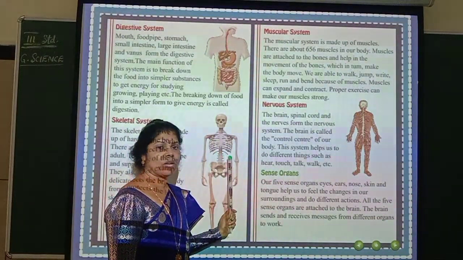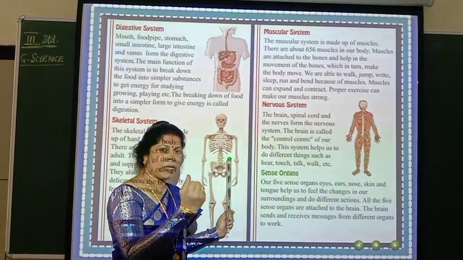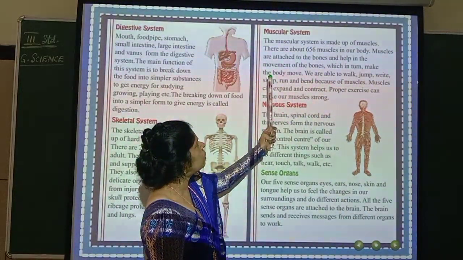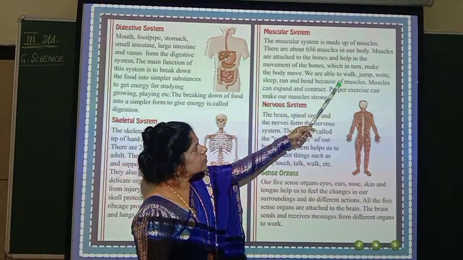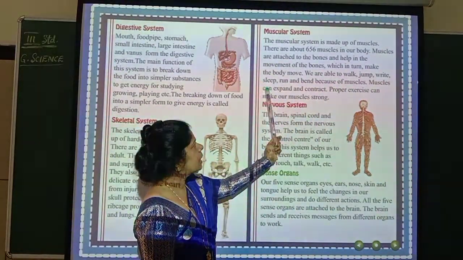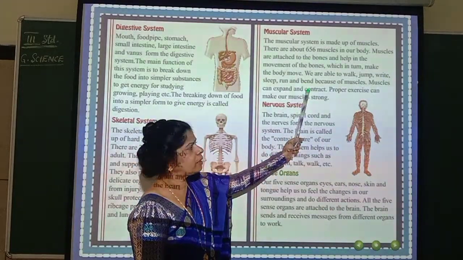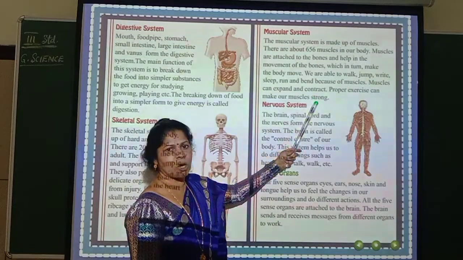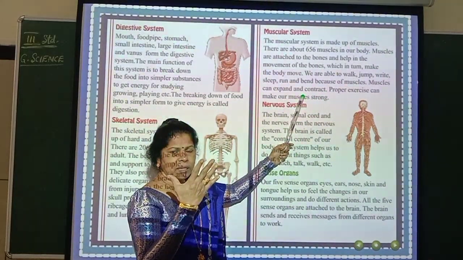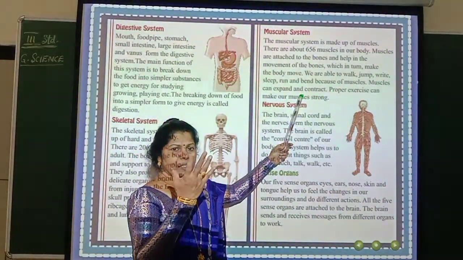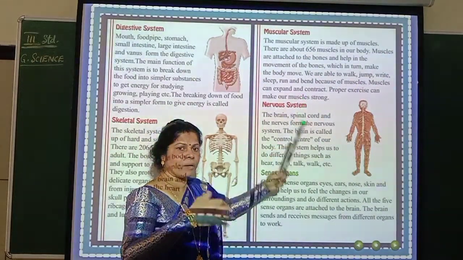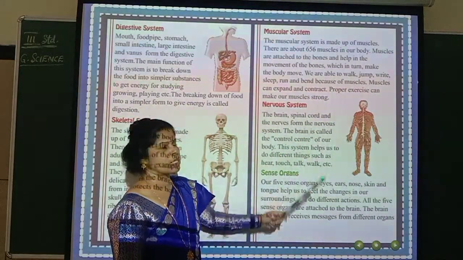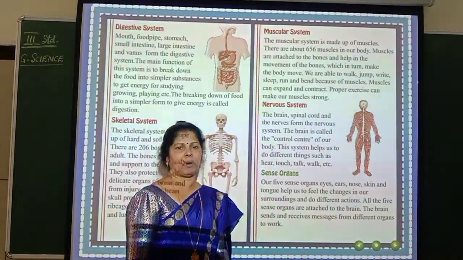But there are muscles. I told you this contraction and expansion of the muscles helps you in movement. So here, see, you are able to walk, jump, write, sleep, run and bend because of muscles. So muscles can expand and contract. Because of this expansion and contraction, you are able to move your body. So proper exercise can make our muscles strong. You have to give proper exercise to our body.